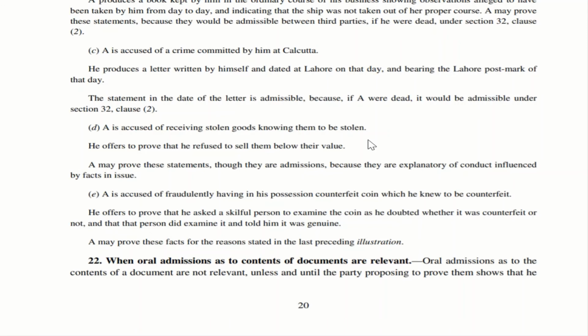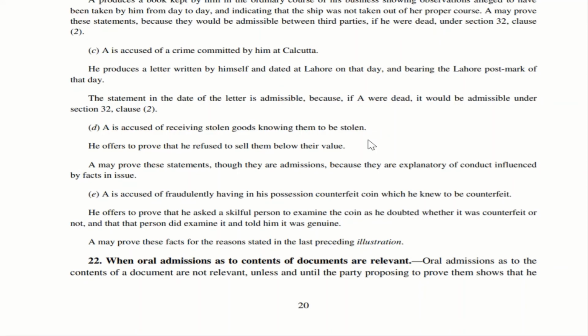Let us take a simpler example. Let us imagine he is having a gold jewel in his hand. That is the goods which is under dispute, or which he has been accused of stealing or receiving, knowing that it is stolen. So, in this case, if that jewel as per the market value is costing rupees 1 lakh, he proves to the court that he was not ready to sell the jewel for less than 1 lakh, because that is the market value. He cannot sell lesser than that value.